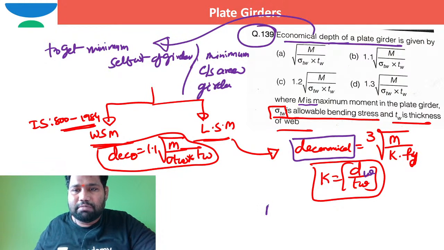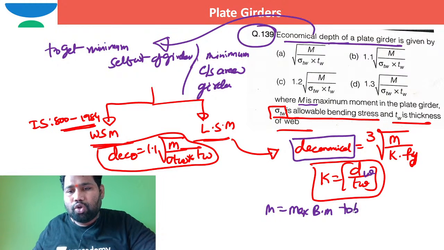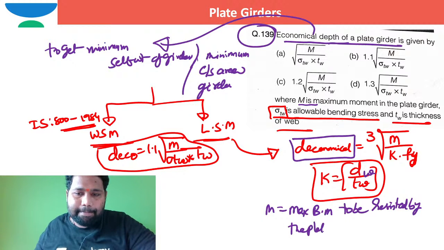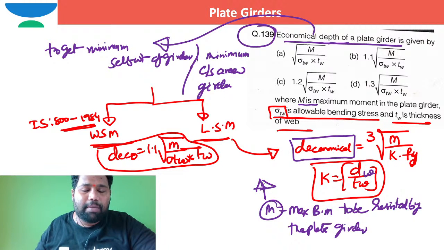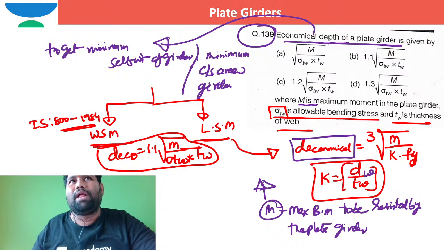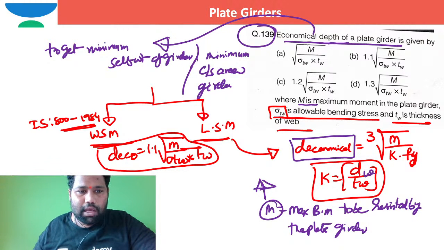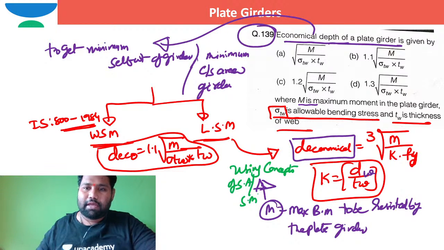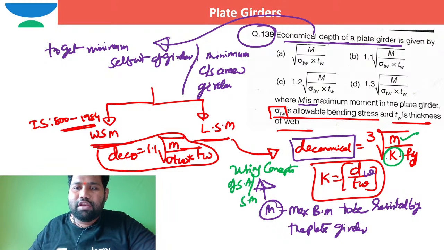Everybody will also ask what M stands for. M stands for the maximum bending moment to be resisted by the plate girder. How can we work out this maximum bending moment? We can work out the maximum bending moment by using the concepts of structural analysis, or strength of materials, anything I can say. So I hope you know M, and the value of k can be fixed.